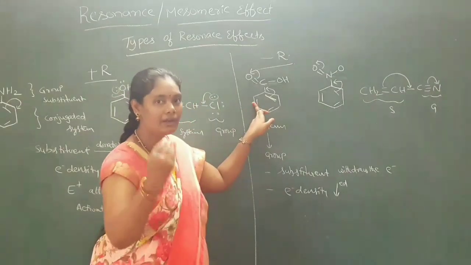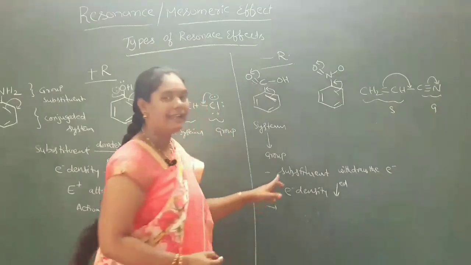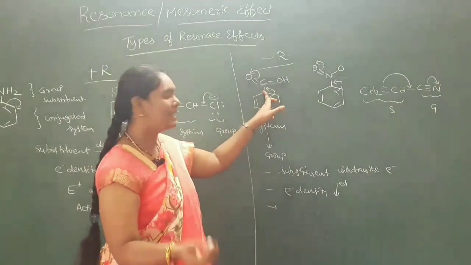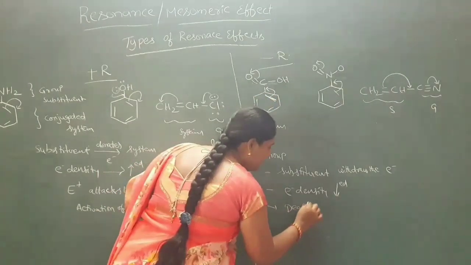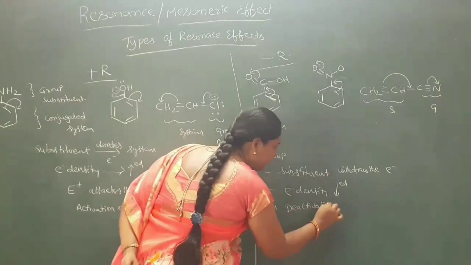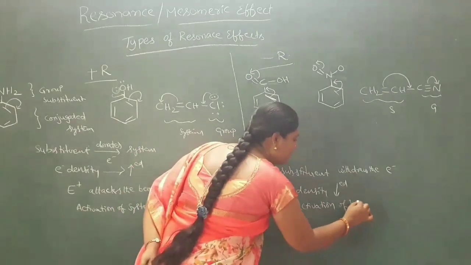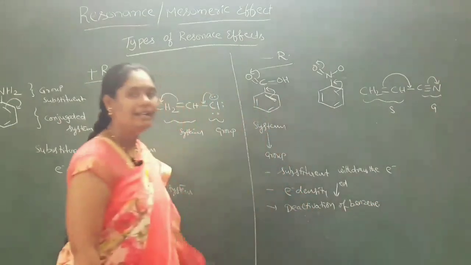So whenever electron density is decreased, the electrophile cannot attack the benzene system. That we can say is a deactivation. Deactivation of the benzene ring will take place.